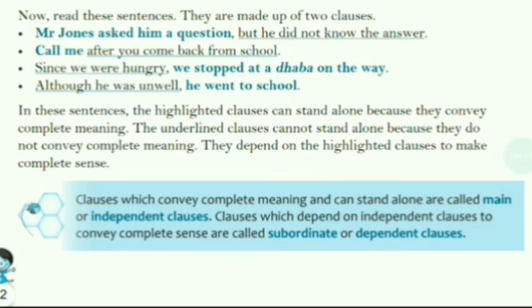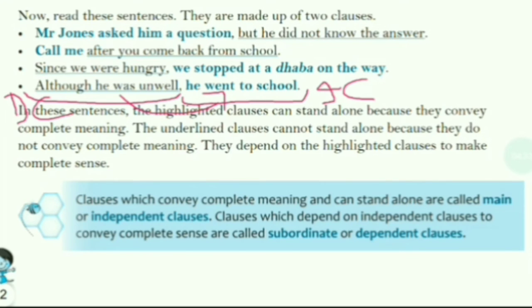Next example: although he was unwell, he went to school. This section is complete and can stand alone, so it's an independent clause, and this section can't stand alone. It needs the other to complete its sense, so it's a dependent clause. Alright.